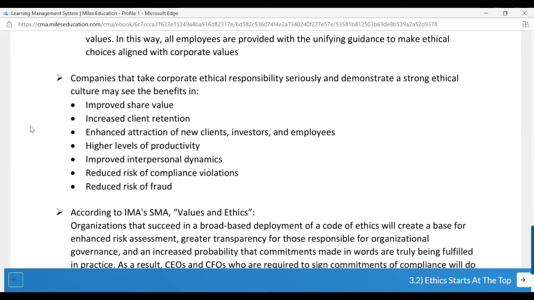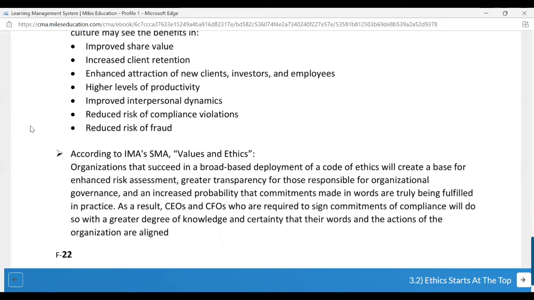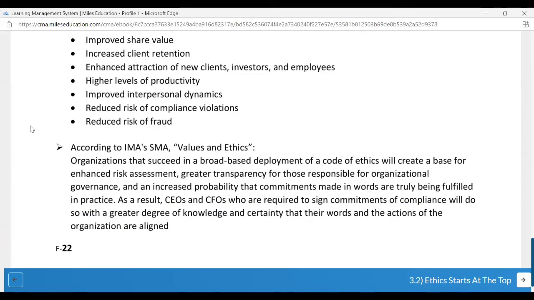Companies that take corporate ethical responsibility seriously and demonstrate a strong ethical culture may see the benefits in improved share value, increased client retention, enhanced attraction of new clients, investors, and employees, higher level of productivity, improved interpersonal dynamics, reduced risk of compliance violations, and reduced risk of fraud. I would say whatever is given as a direct extract from IMA's statements or any document of IMA, read it as it is. Again, you need not mug up.